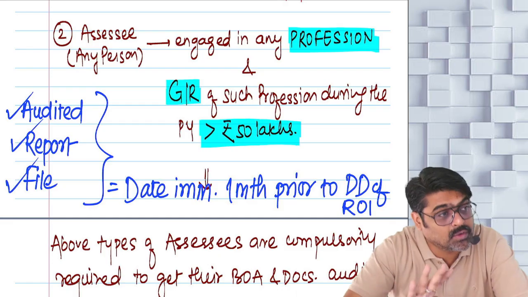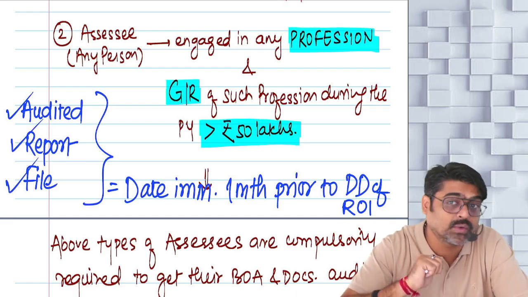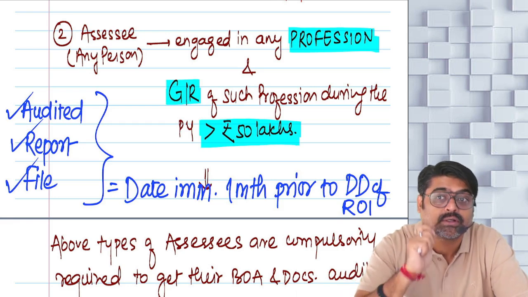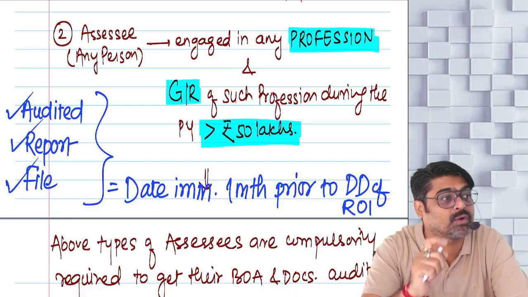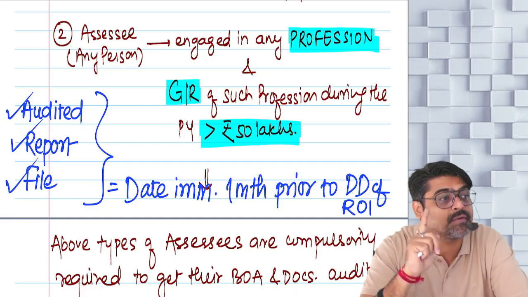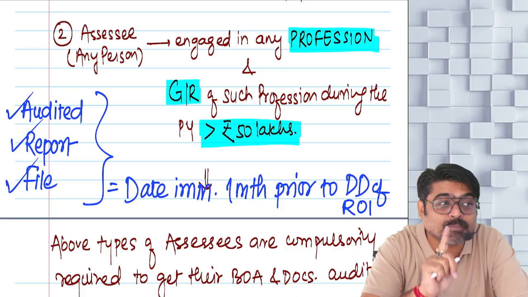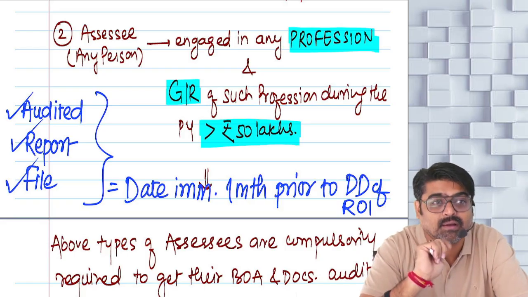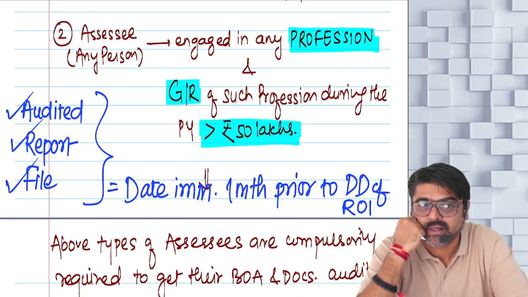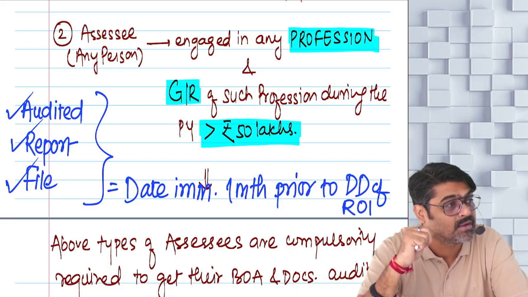There is a due date to get the tax audit etc. done. And what is that due date? The due date is the date which is 1 month immediately preceding to due date of filing your ROI. What did I say? Date which is immediately 1 month prior to due date of filing your ROI. Now what is the due date of filing your ROI? That is given in section 139(1).